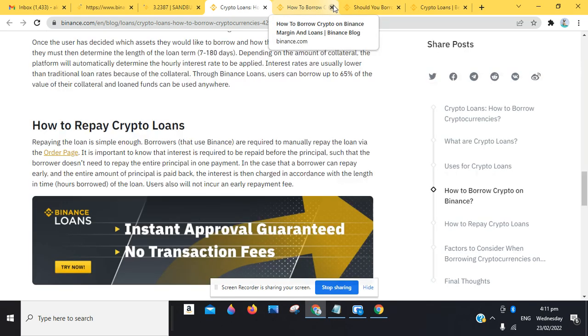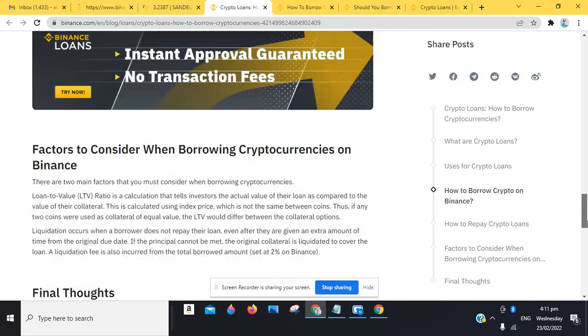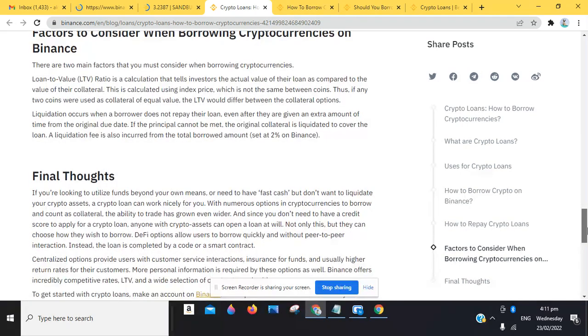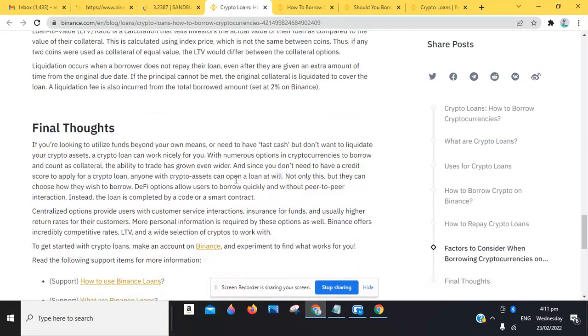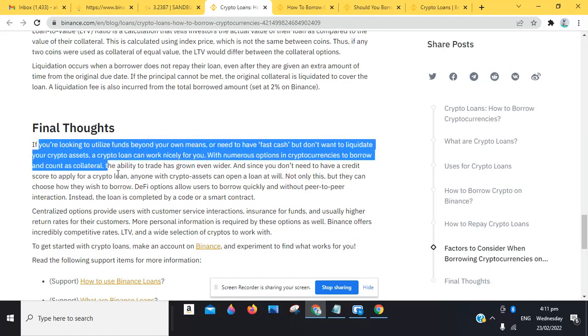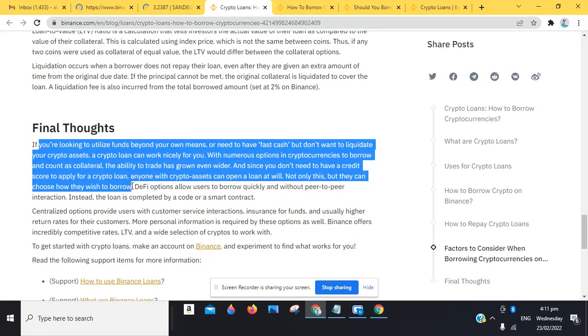crypto loans. These are just some basic concepts, so you want to note. So it says, final thoughts: if you're looking to utilize funds beyond your own means or need to have fast cash but don't want to liquidate your asset, a crypto loan can work nicely for you with numerous options in cryptocurrencies to borrow and count as collateral.